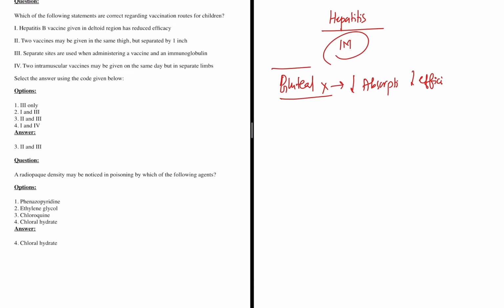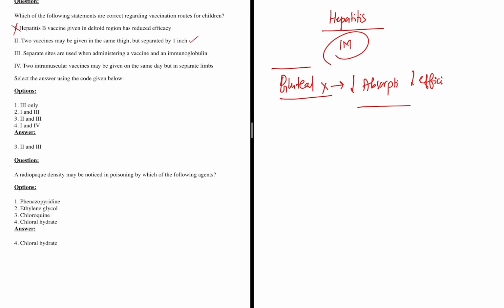So when you know this point, you tend to confuse deltoid with gluteal. Hepatitis B vaccine is given in the deltoid region, so this statement is wrong. If this word were gluteal, then this statement would be correct. So I would go with this as a wrong statement. Two vaccines may be given in the same thigh but separated by 1 inch. Yes, you can give it.